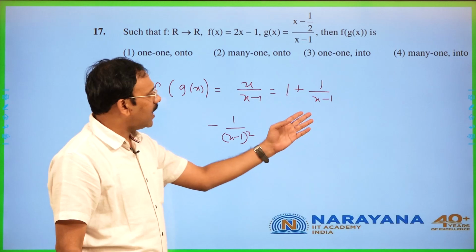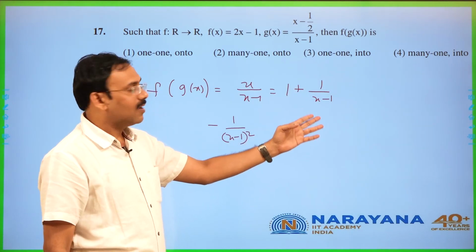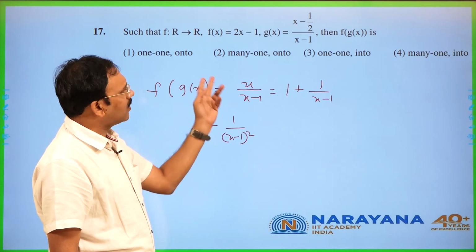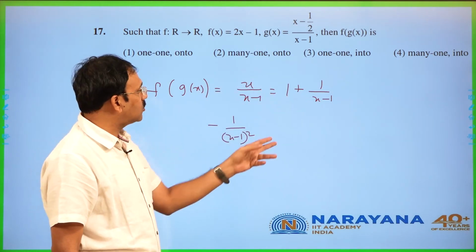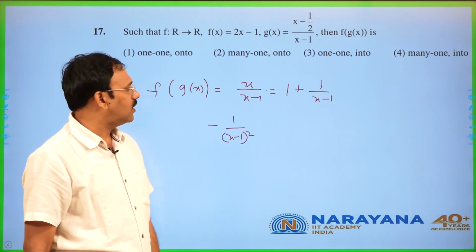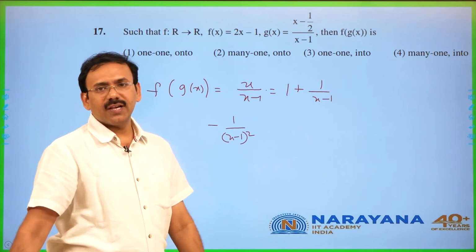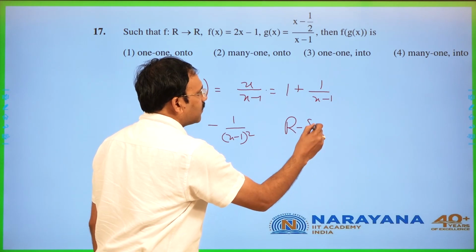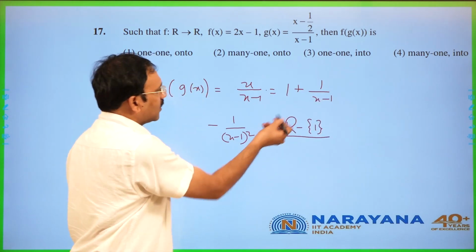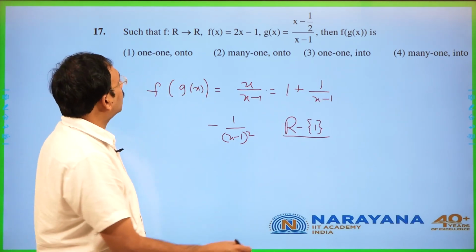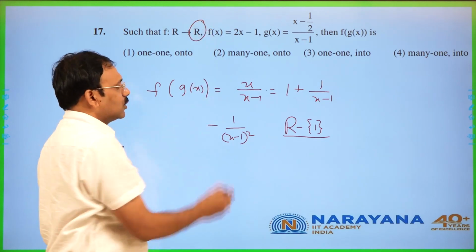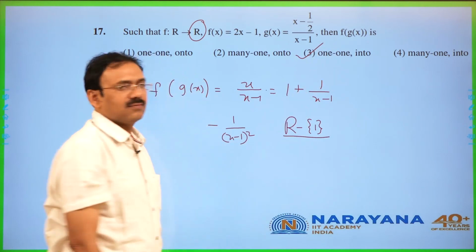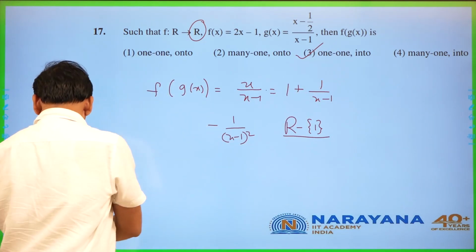Whereas its range is okay, but its range cannot be 1 because domain it anyhow be not 1, and hence range will also be not 1. If this is 1, you see, x cannot be equal to x minus 1. So range can be R except 1. Or you can take the graph of this, you can observe. But codomain is given as R, so this is not onto, and hence it is into. That's all. The next,